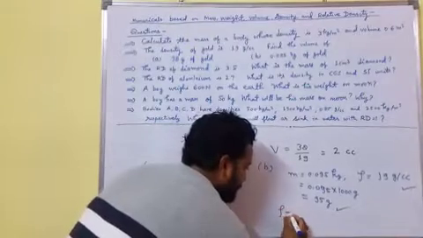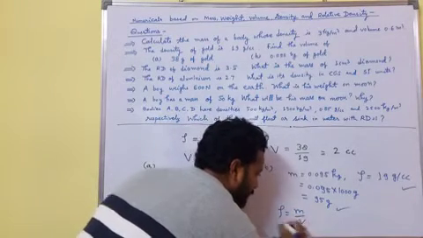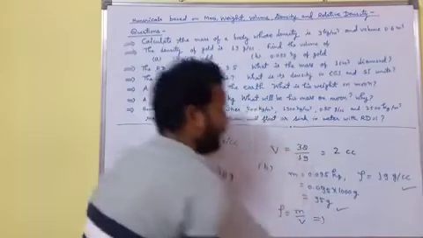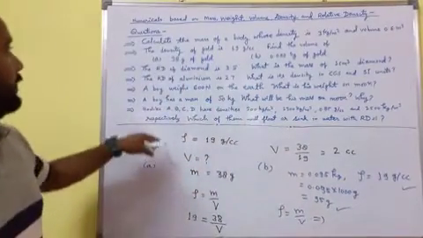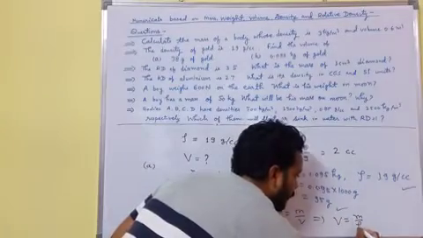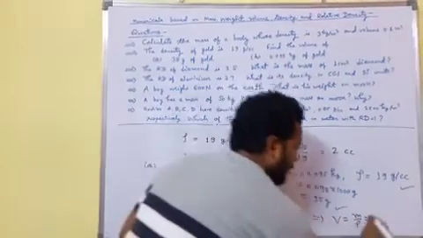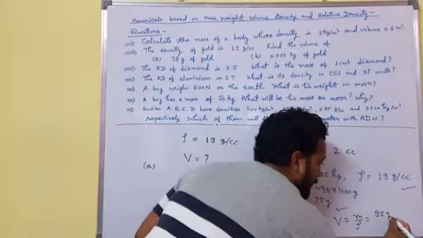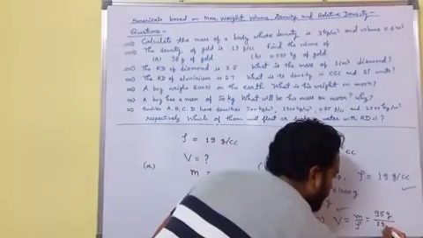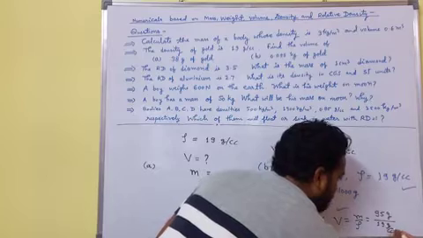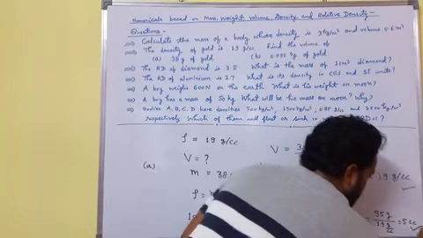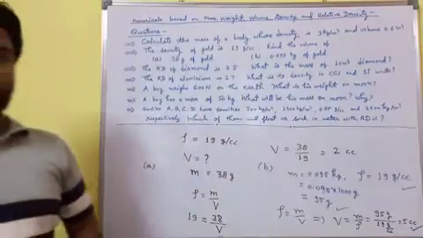According to the definition rho equals m by v, to find the value of v, v equals m by rho. The value of m is 95 gram and rho is 19 gram per cc, and after solving we have 5 cc. This is the right answer.